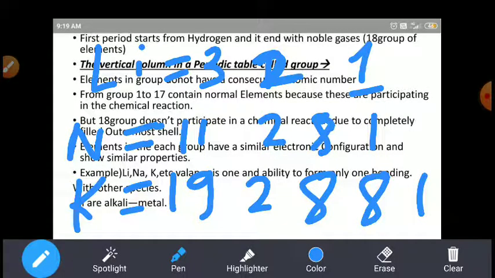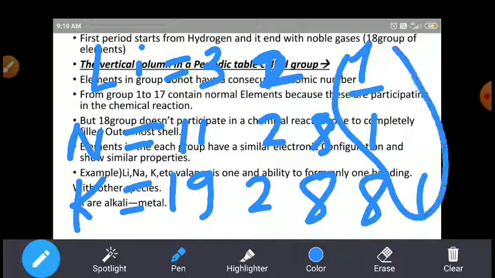So what is common here, students? The common thing is the outermost valence electron. The valence electrons are the same in these species, so the electron count is repeated here. If valence electrons are the same, their chemical combination is also the same, and they exhibit similar chemical properties.